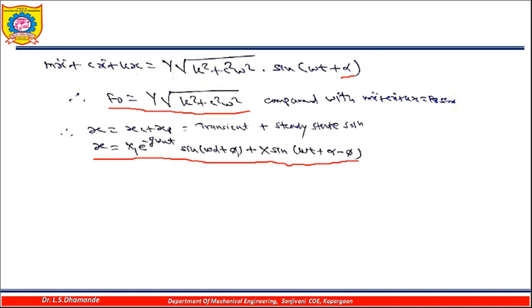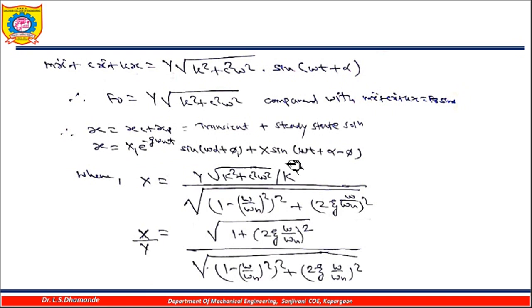Now if I make use of these assumptions, then we will get the value of x displacement for this kind of basic excitation problem as y into under root k square plus c square omega square divided by k, because this is the value of f0. So f0 by k, and in your denominator will be as it is, 1 minus omega by omega n in bracket square, complete bracket square, plus 2 zeta into omega by omega n again bracket square.